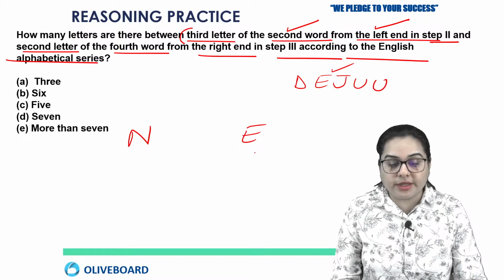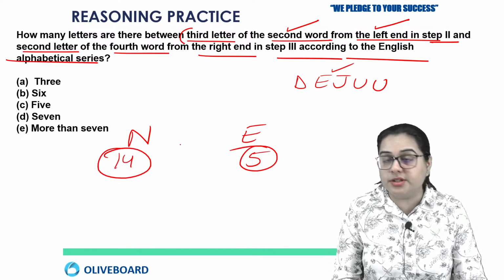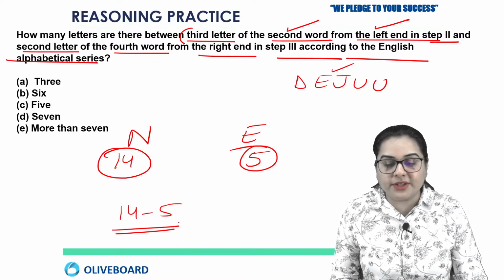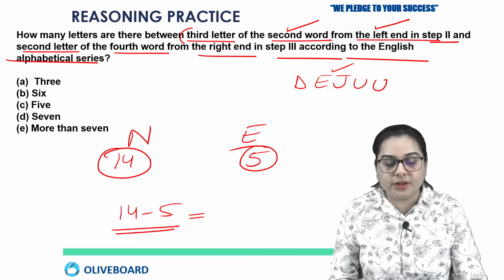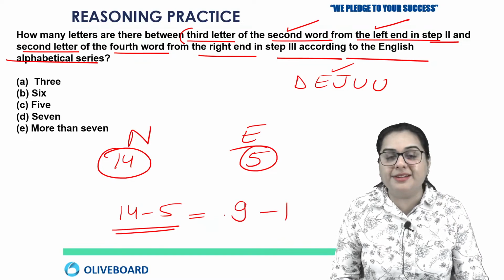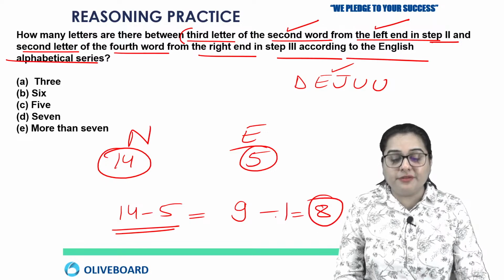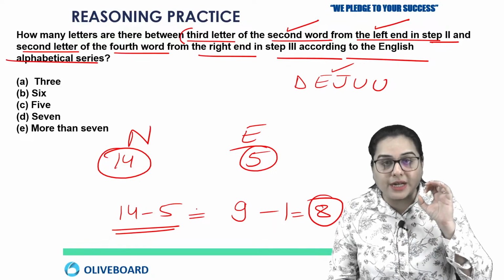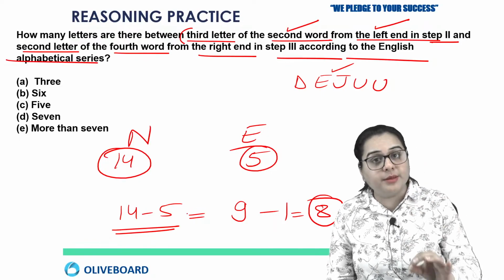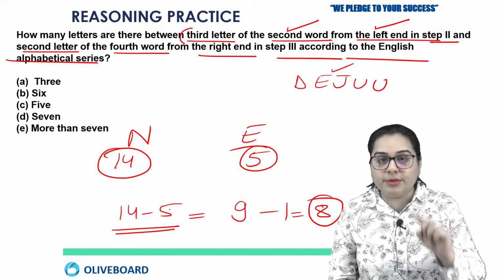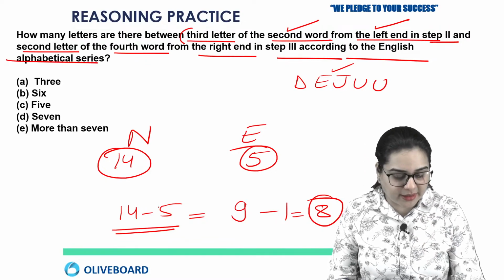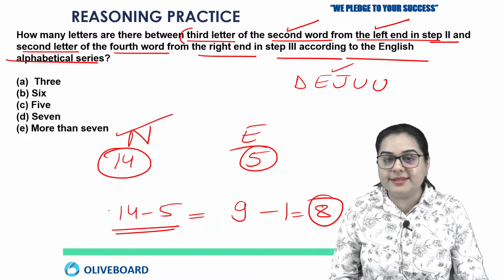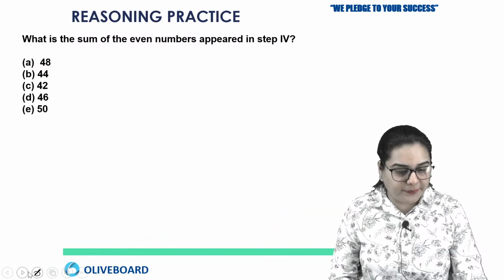So the answer here will be E is 5th position, N is 14th position. And if you have to check how many letters will be there between them, so it will be 14 minus 5. And doing 14 minus 5, it will be how much? 9, and then one more minus 1. So it will be 8, because if I have to check the number of letters between N and E, I'm not going to count N and E. We have to count between them. So it will be 14 minus 5 minus 1, that is 8. Okay, so the answer here will be option number E, that is more than 7. Right. So I hope this is clear.